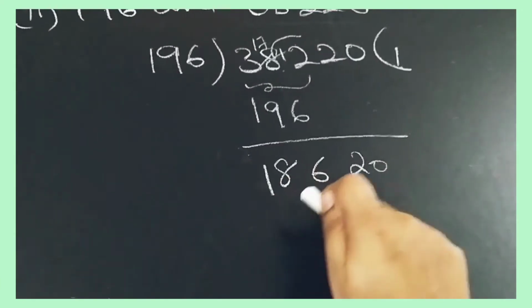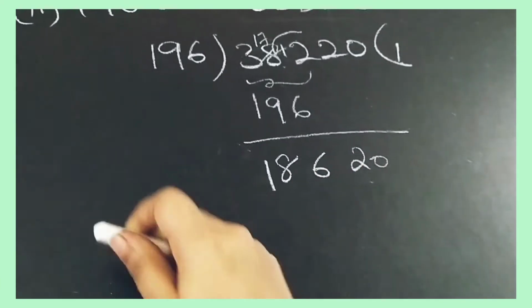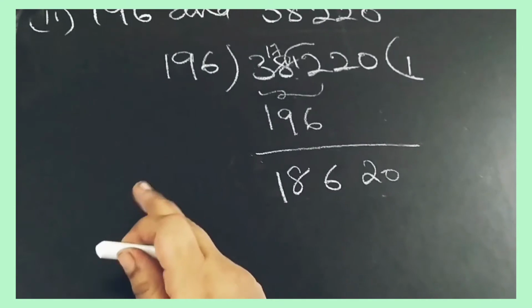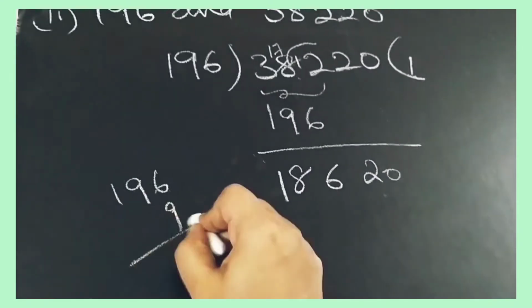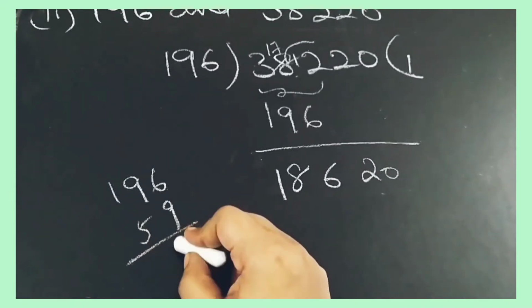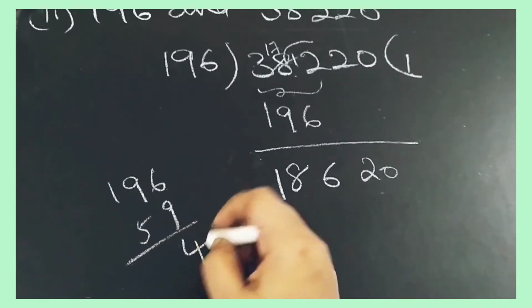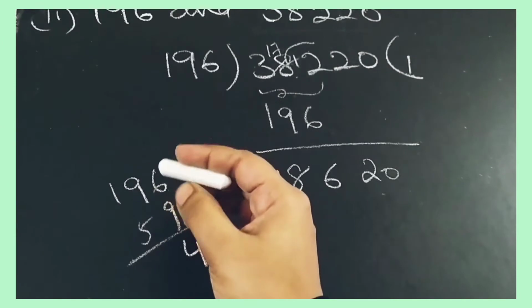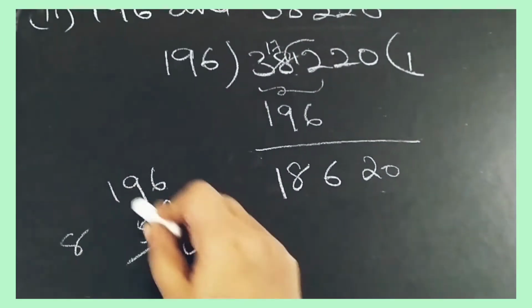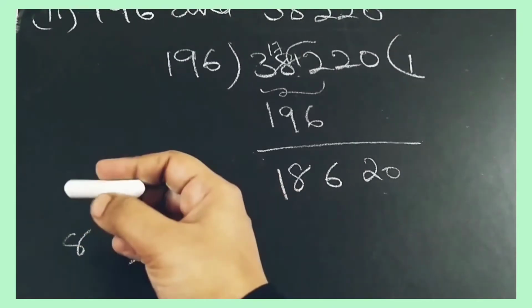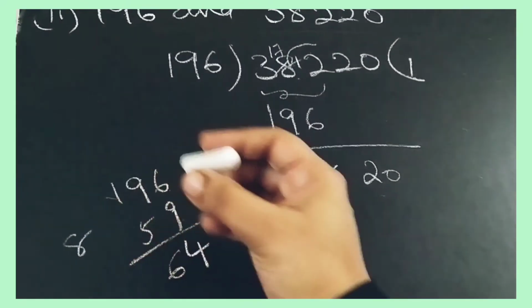If we see 196 tens are 1960. We can take 196 nines are. 6 nines are 54. 9 nines are 81, 82, 83, 84, 85, 86. 1 nines are 9, 10, 11, 12, 13, 14, 15, 16, 17.